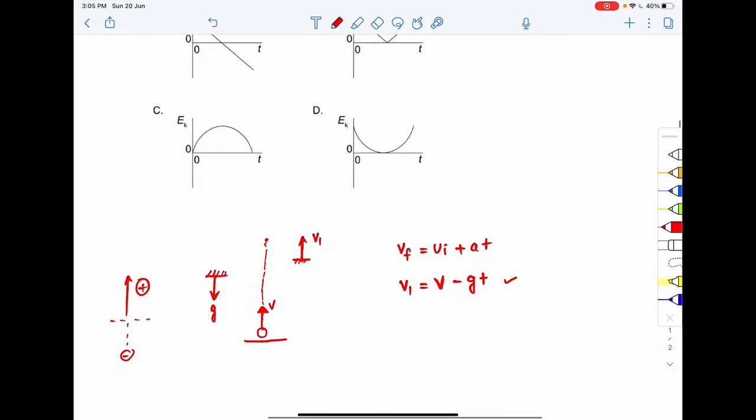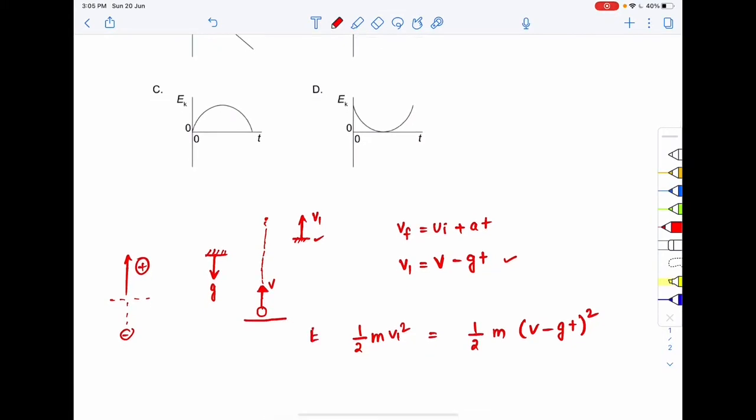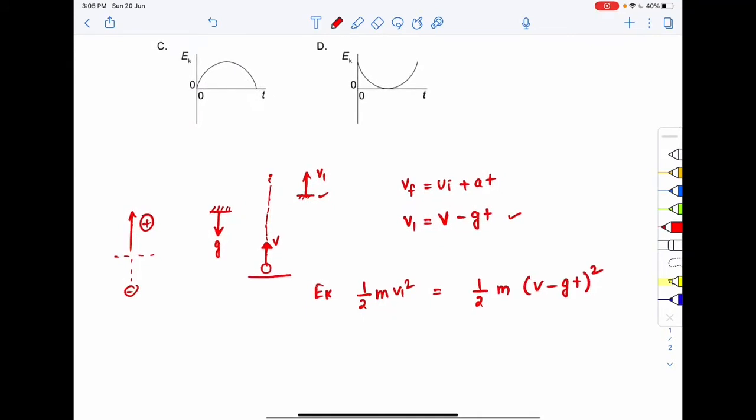Now what is the kinetic energy at this point? The kinetic energy at this point will be equal to half m v1 square. What is v1? v1 is v minus gt. So the kinetic energy Ek of the ball is related through this equation: Ek is equal to half m (v minus gt) whole square.